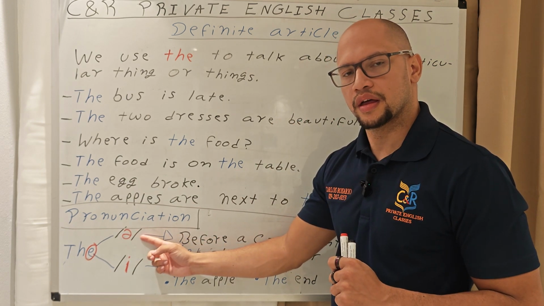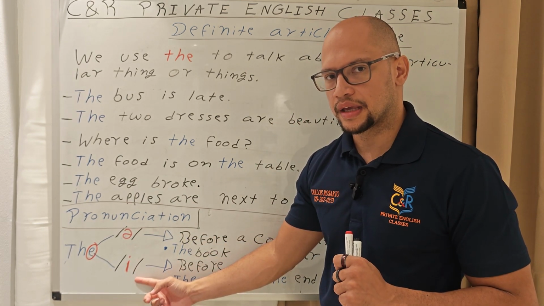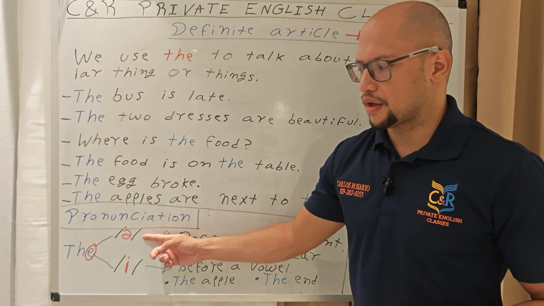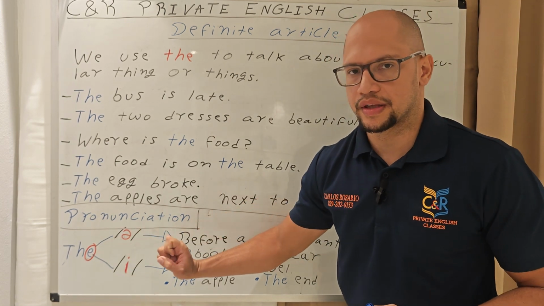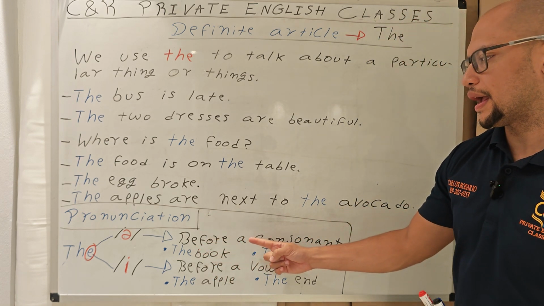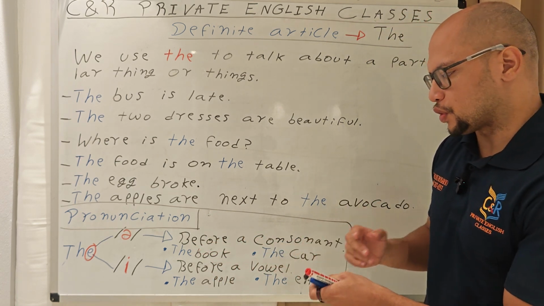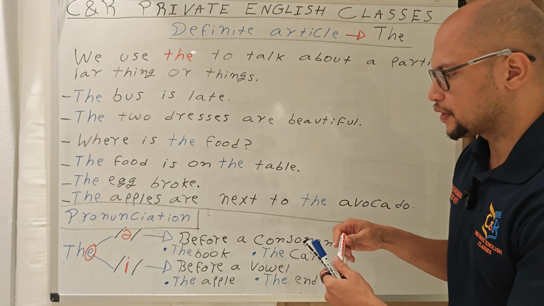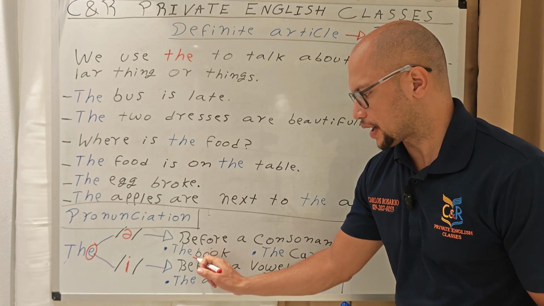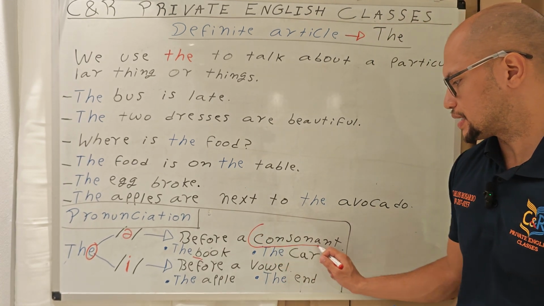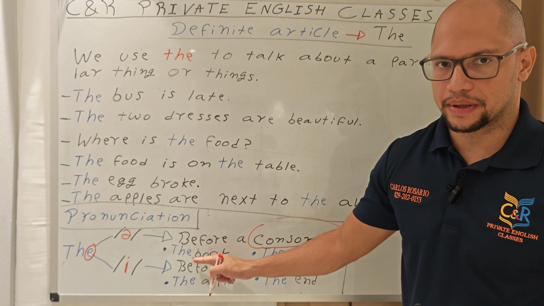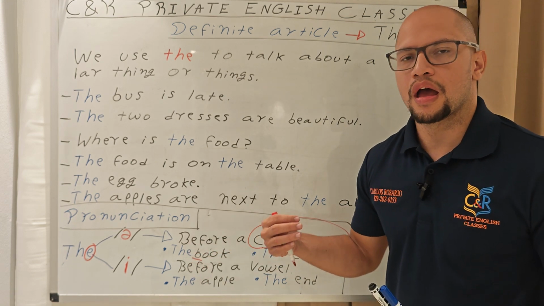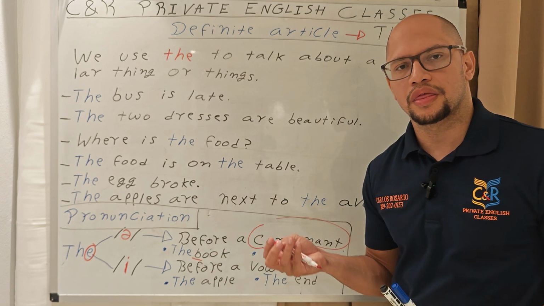Number one, the, and number two, the. So, you're gonna say the, that is the symbol for this pronunciation, when the is before a consonant. For example, you have book. Book has a consonant, letter B over here. So, for that reason, you're gonna say the book. The book.